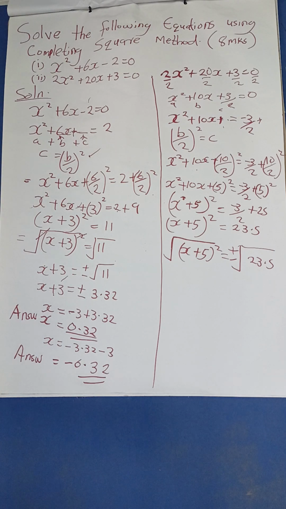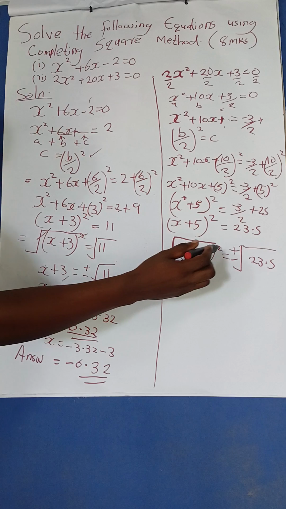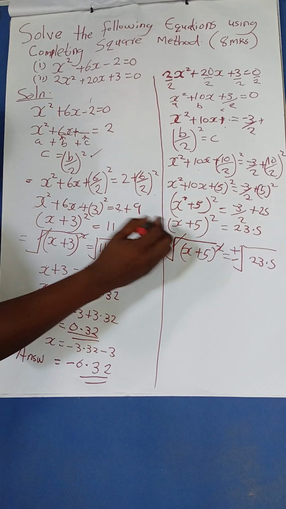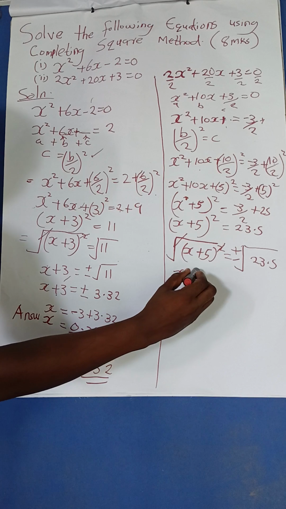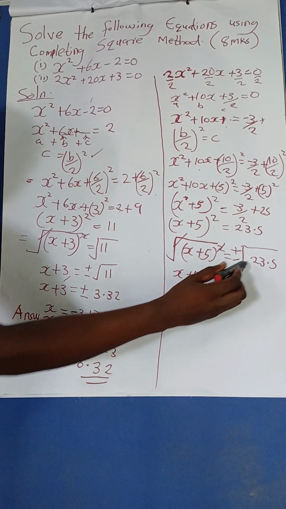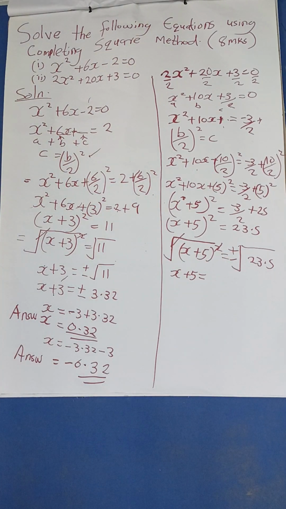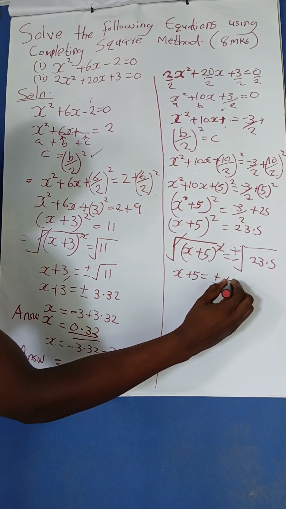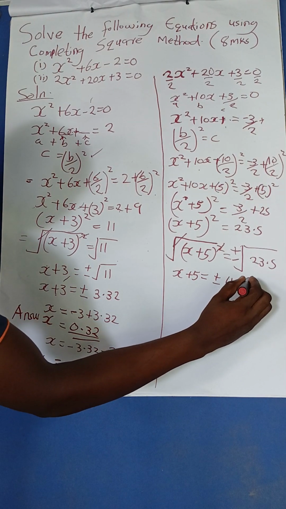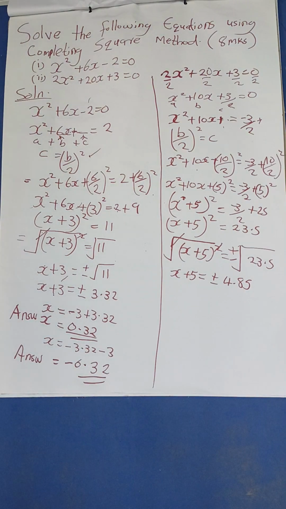So we proceed now to remove the square. This square will go with the square root here. So I will remain with x plus 5 equals the square root of 23.5. The square root of 23.5 is 4.85. So it's positive or minus 4.85.